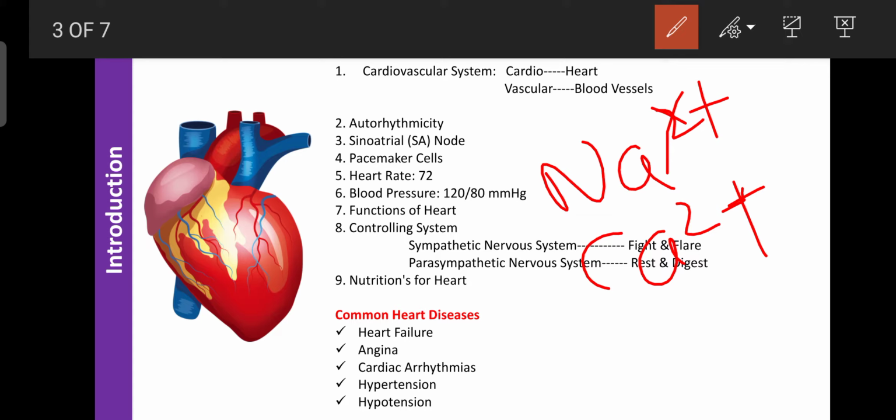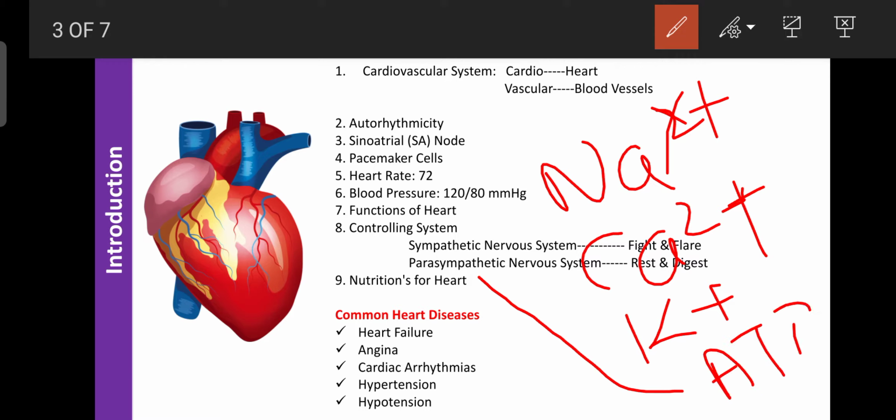The next one is potassium. Potassium is required for relaxation of the cardiac muscle after depolarization and contraction. Then the heart requires ATP through glucose. So these are the four essential nutrients required for the heart.